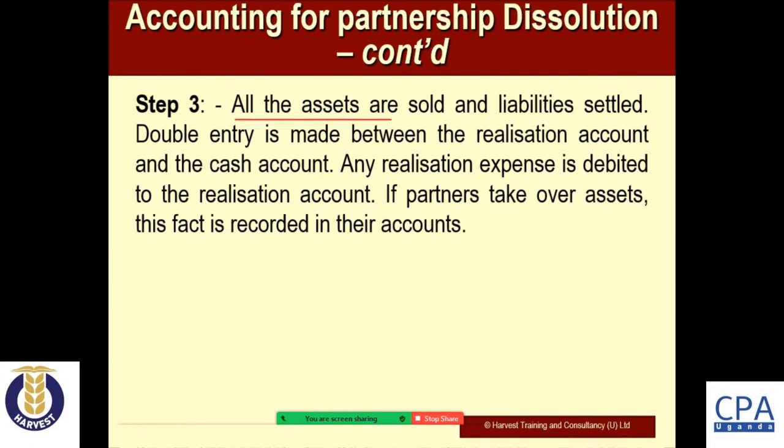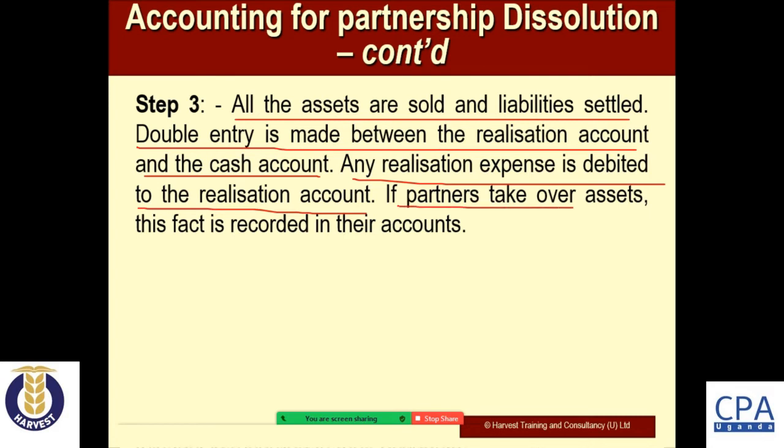Step number 3 is that all the assets are sold and liabilities are settled. The double entry is made between the realization account and the cash account. Any realization expense is debited to the realization account, and if partners take over assets, this fact is recorded in their account. At this stage we look for buyers of assets, because our partnership has closed business. At the same time, we must settle the liabilities. We don't just run away; we must pay off what people are demanding from the partnership.